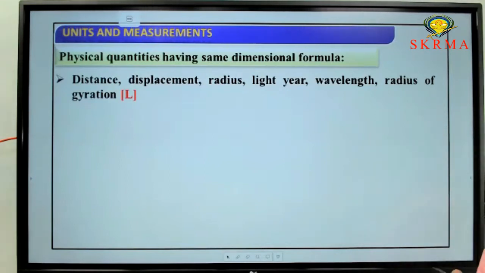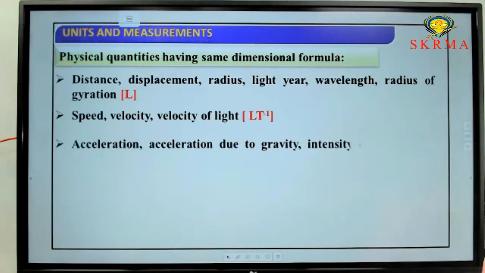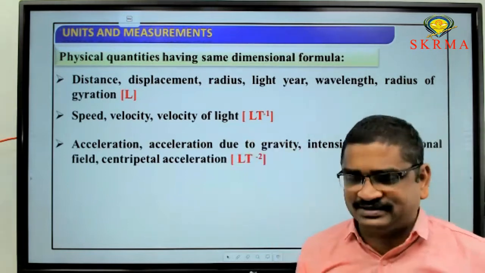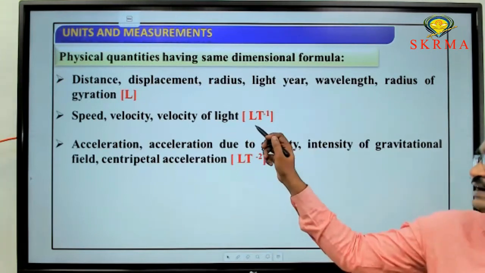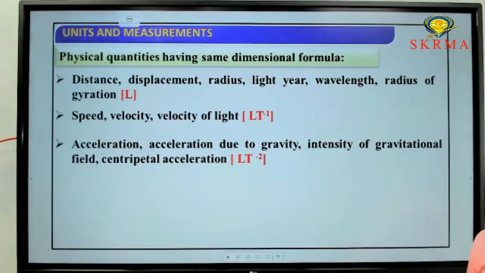If you know the dimensional formula of each and every quantity in physics, then you can answer this easily. Next, speed, velocity, and velocity of light or speed of light have the dimensional formula L t power minus 1.